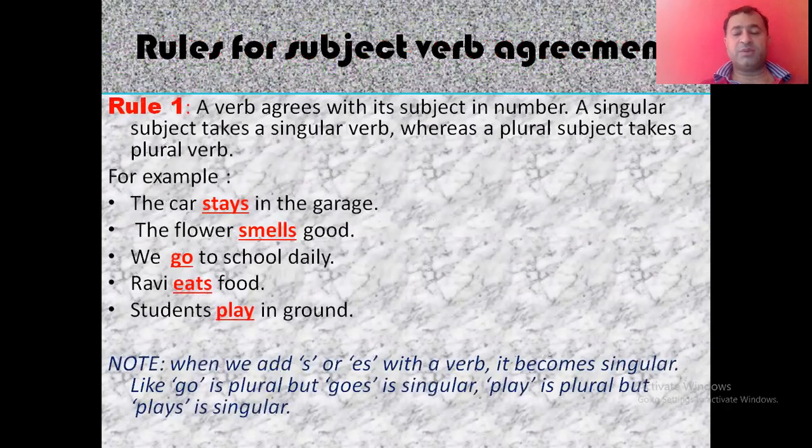So these rules must be kept in mind because they are going to be very helpful, very important rules. So the very first rule is a verb agrees with its subject in number. That is, a singular subject takes a singular verb whereas a plural subject takes a plural verb. So a verb must agree with the subject.